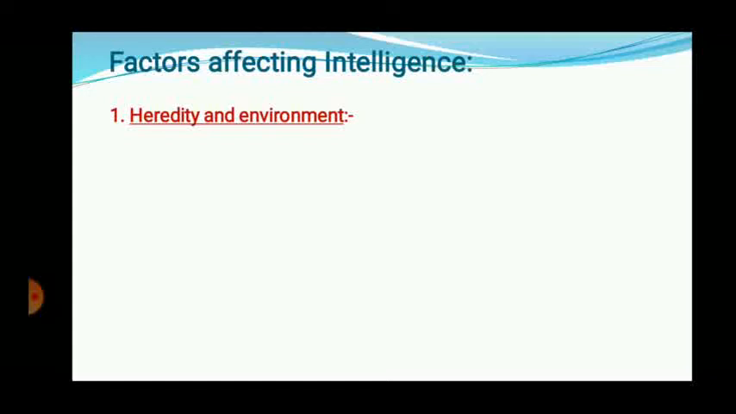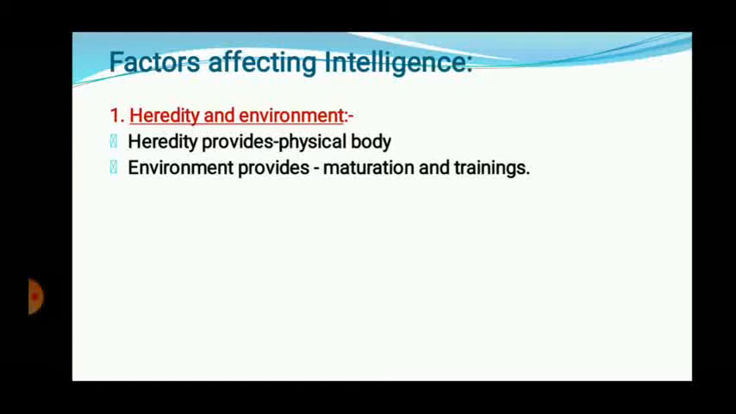In exam, definitely there will be a question, explain the different factors. 7 factors are there, one by one we will discuss. First one is the heredity and environment. Now, heredity provides a physical body to the individuals. The physical body which we have right now, that is because of heredity. And environment provides the maturation and training. Environment means the school, college, friend circle, neighbors in which you are living. That is going to provide you maturation and training.